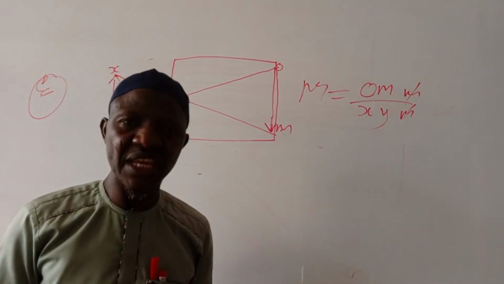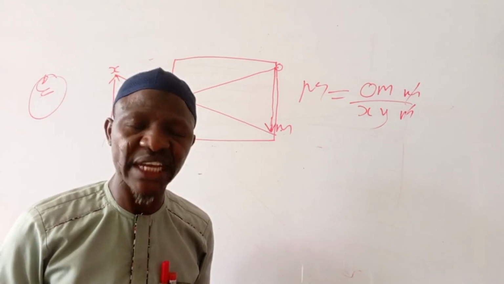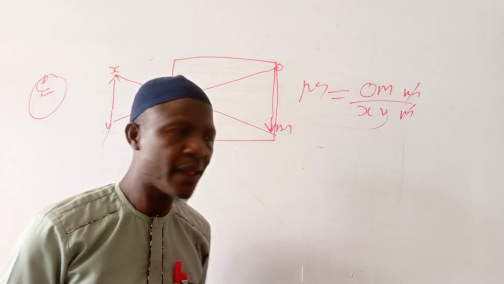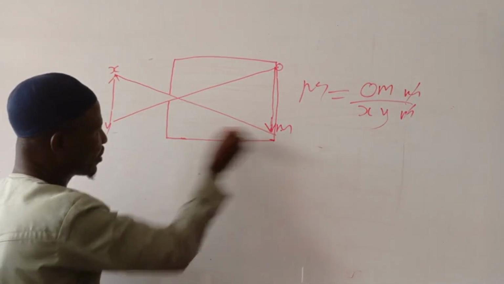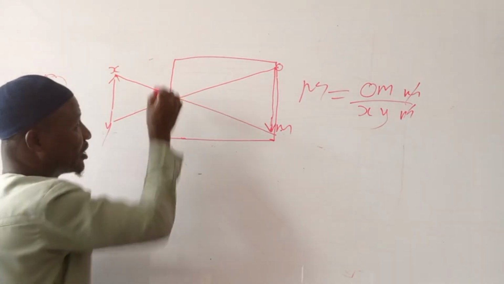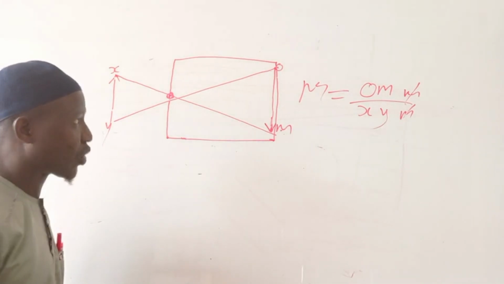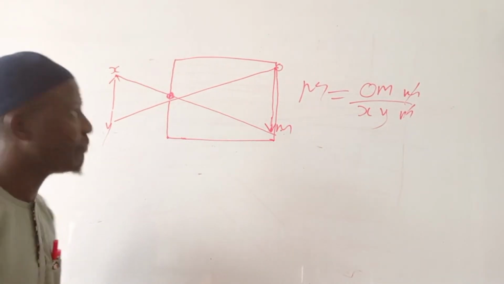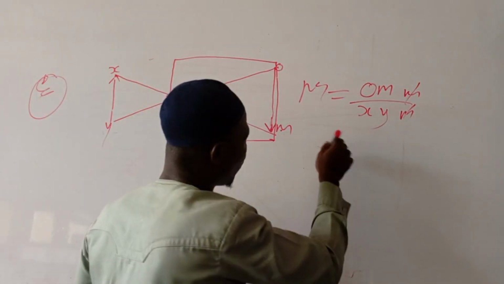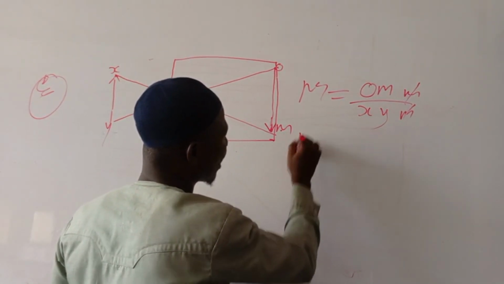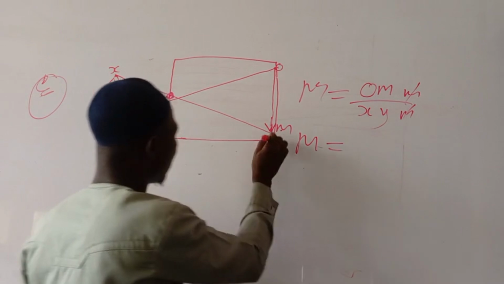You can still use image distance over object distance. What will be the image distance? Image distance is from this place to this place, because this is the hole. We call it pinhole camera. So we can still have magnification equal to image distance over object distance.